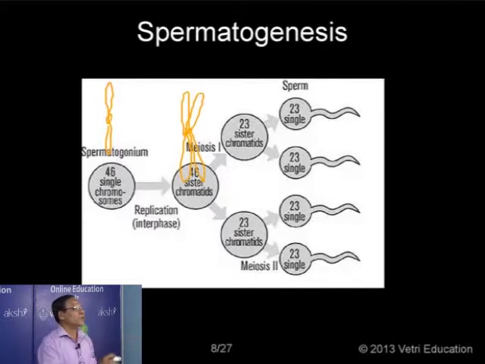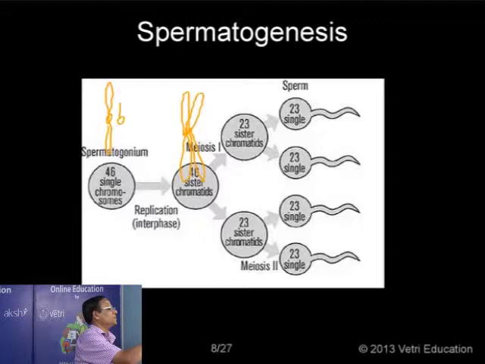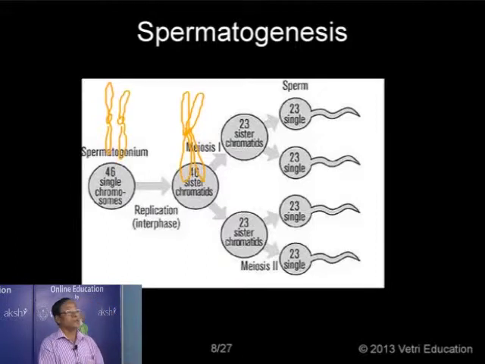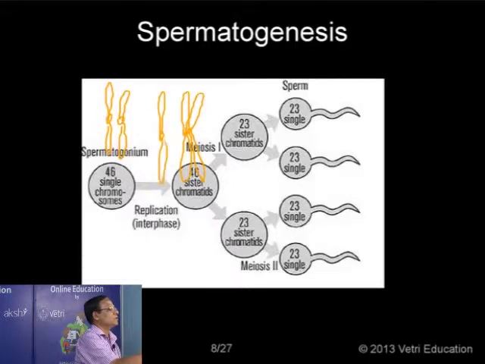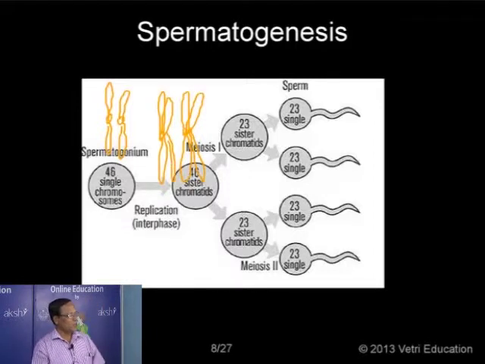Suppose I am taking 2 chromosomes, for convenience. This is a single chromosome, that's why it is given single, before duplication and before replication. Now this is a duplicated chromosome with the sister chromatid. That's why it's called 46 sister chromatids. So I am taking 2. So what will happen during meiosis I? The 2 chromosomes get separated.